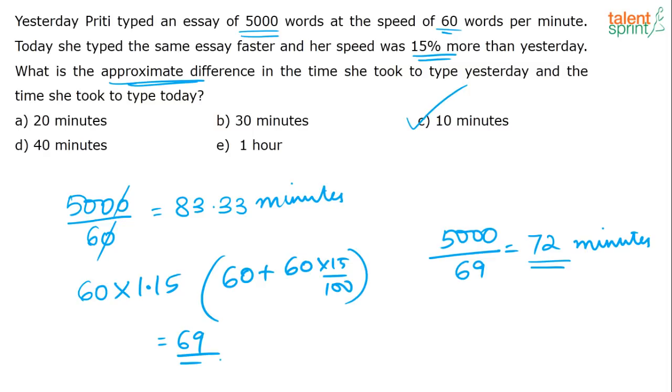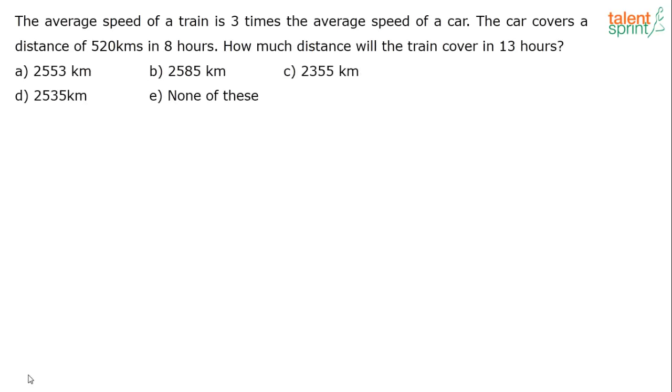Yeah, so let's move on to the next one. The next question is there on your screen. The average speed of a train is 3 times the average speed of a car. The car covers a distance of 520 kilometers in 8 hours. How much distance will the train cover in 13 hours? See, these questions are mark scoring questions, less than 10 seconds. You should answer without a mistake.